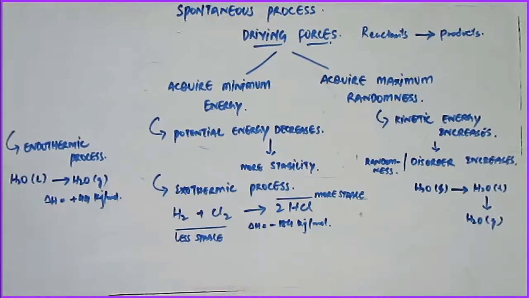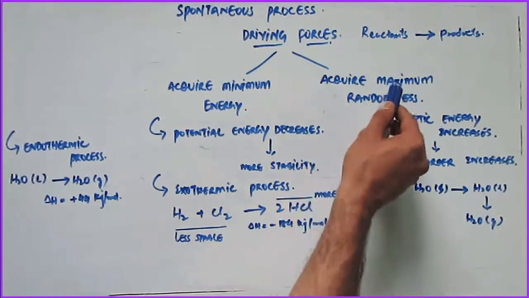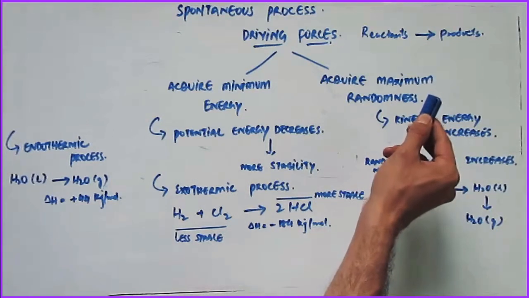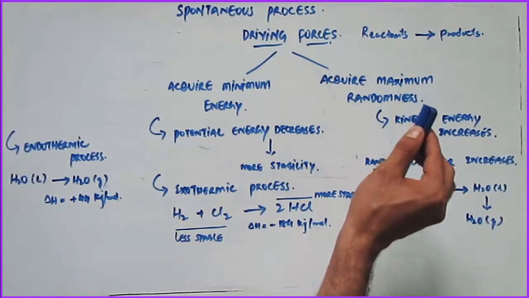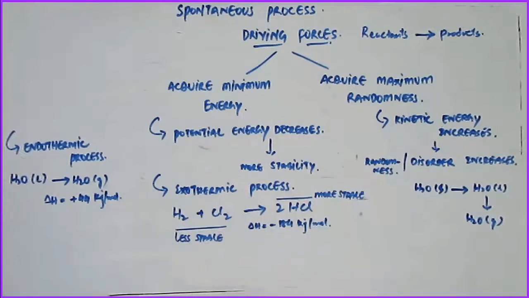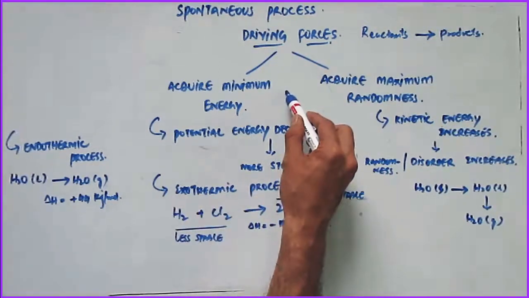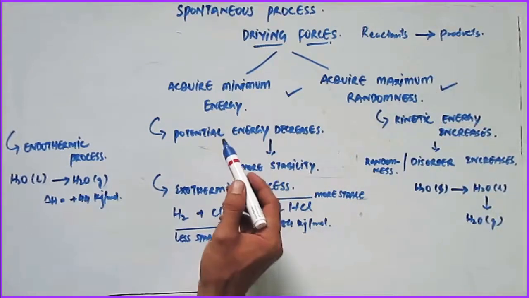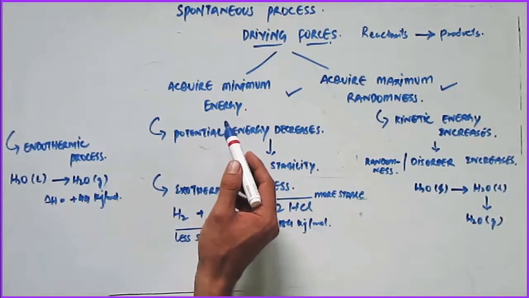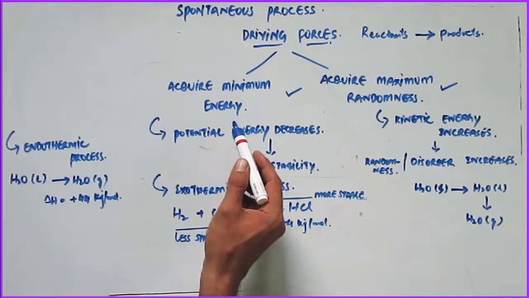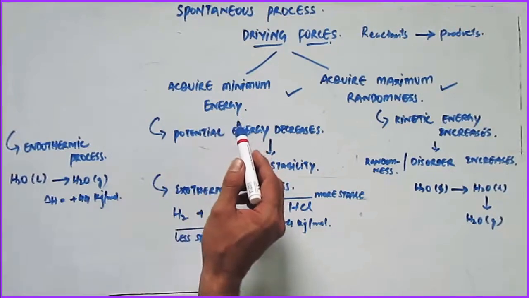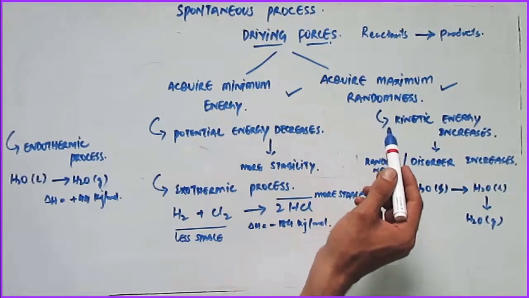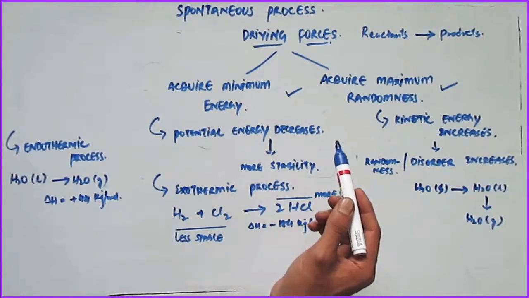Next in this section, we will see what the different driving forces for a spontaneous process are. Driving force is a force which drives the reactants towards the products. In other words, driving force is responsible for the spontaneity of a process. There are two important factors involved in the driving force. One is the minimum energy requirement, that is to acquire a minimum energy state, and the other one is to acquire the maximum randomness state. Let's take them one by one.